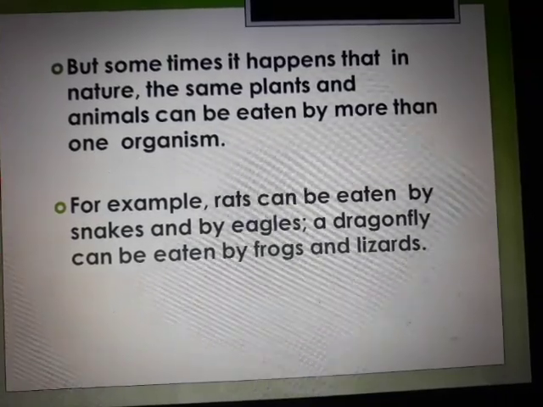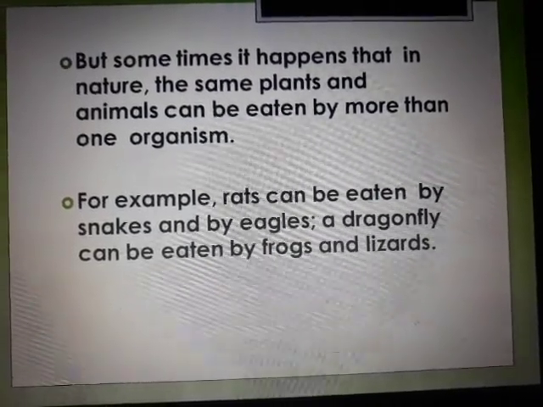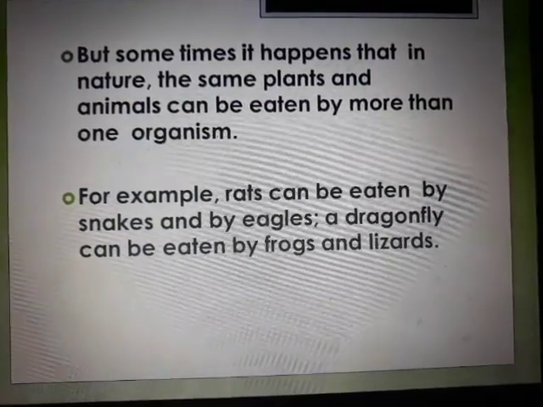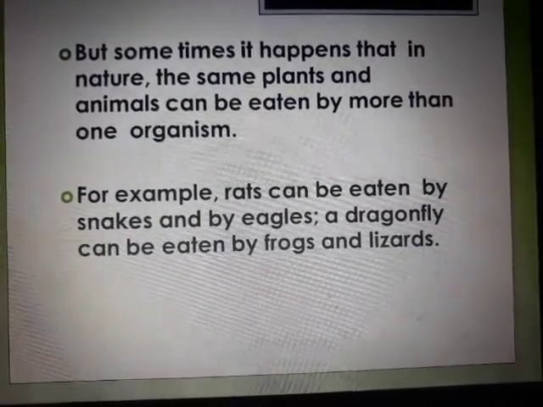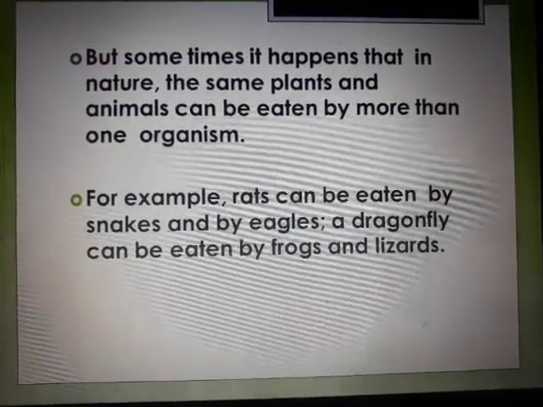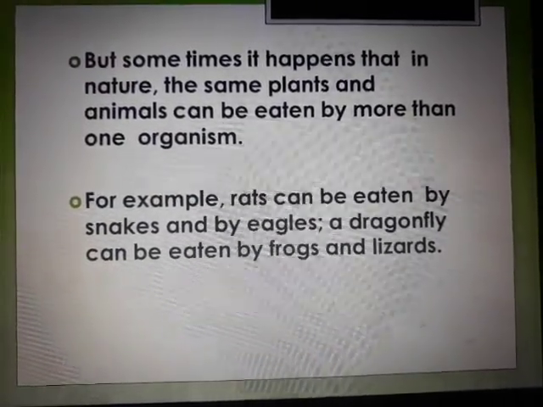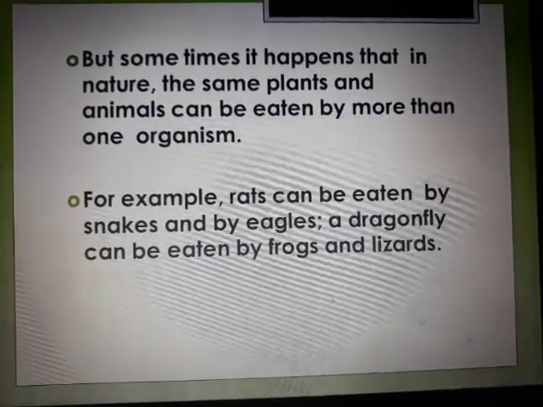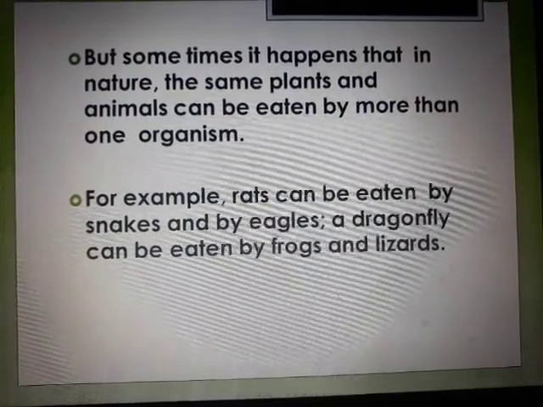But sometimes it happens that in nature some plants and animals can be eaten by more than one organism. Obviously, if grass is there over there, it's just not the cow eating up that grass. It could be buffalo, it could be a donkey or any other herbivore which is going to feed. So one particular organism can be eaten up by many other organisms.